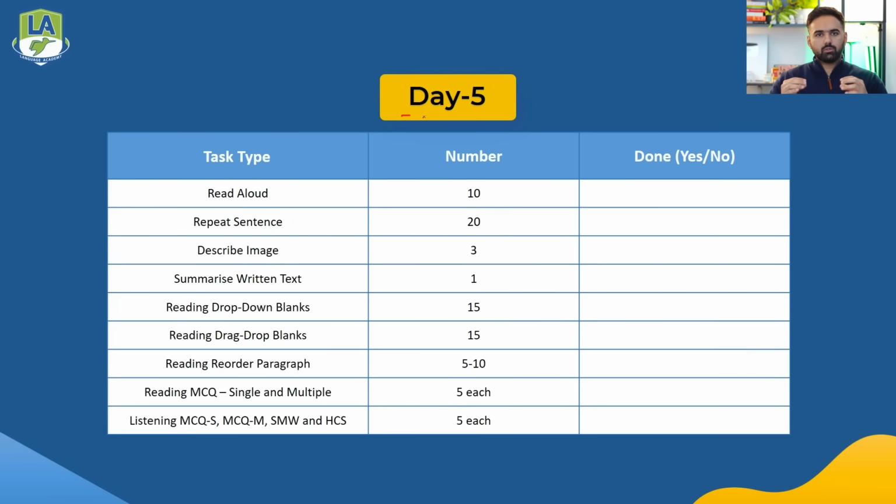All right, so this is one thing you need to be very careful about. Same thing in the writing module as well. Day 5 we'll be doing a few question types which we have not done yet. We'll start with 10 to 20 read aloud, repeat sentences, 3 describe image, 1 summarize written text, then 15 drop down blanks, 15 drag and drop blanks, 5 to 10 reorders.